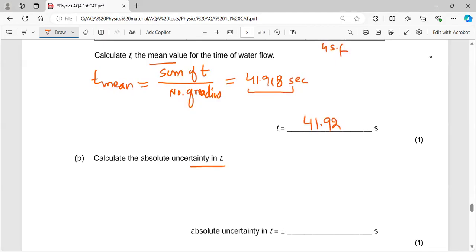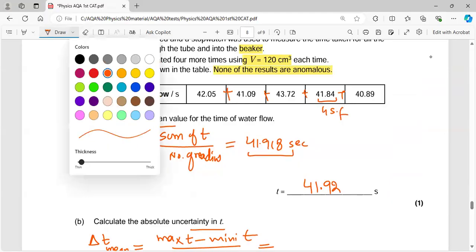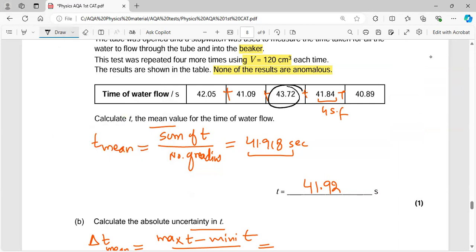Next you have to find the absolute uncertainty. So the absolute uncertainty in the mean value of t is the maximum t minus the minimum t over 2. You just have to look at the data and see which one is maximum and which one is minimum. So if I quickly look, this is your maximum value and this is your minimum value.